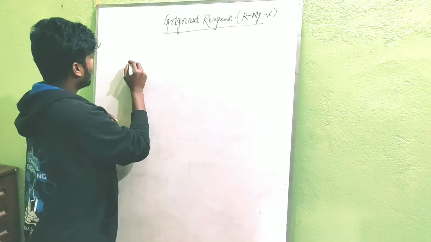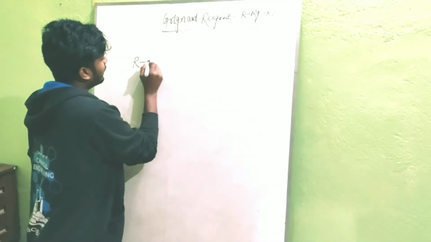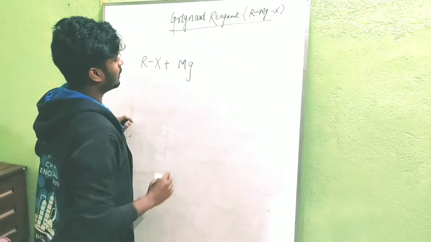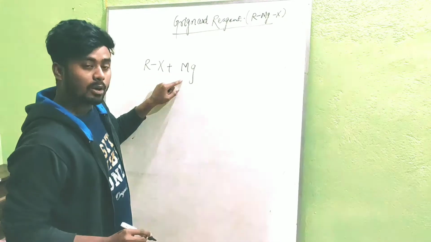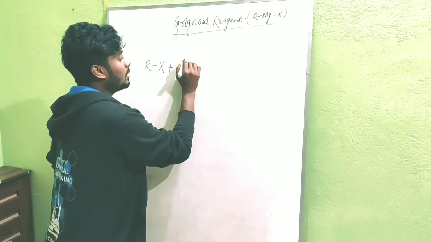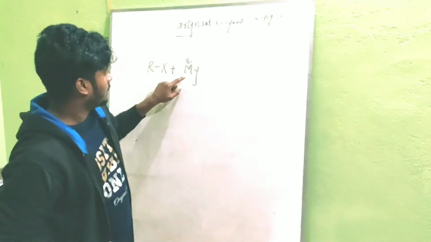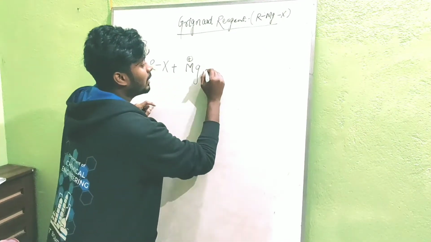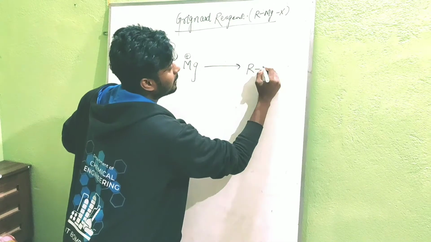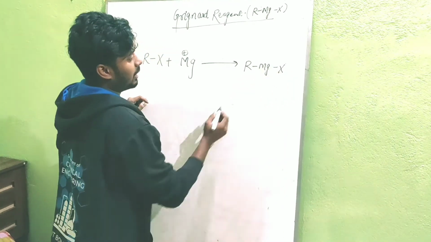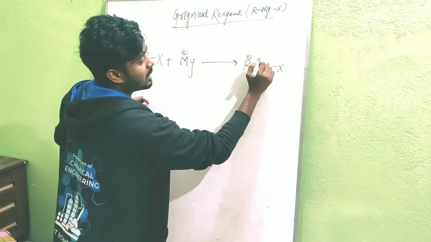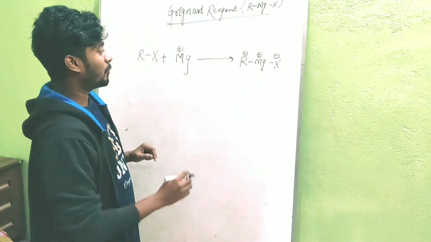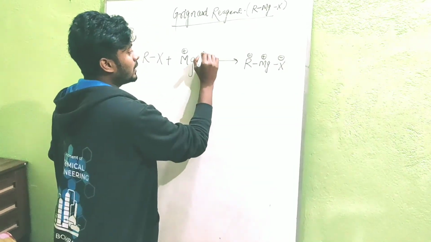Grignard reagent. So, we will take any alkyl halide in the presence of magnesium metal. As we know, magnesium metal is an electropositive element, so it will carry a plus charge. So this magnesium atom will satisfy its valency such that it will form RMgX, and this carbon will carry a negative charge, and the magnesium will carry a positive charge, and this halogen will carry a negative charge. And what will I use as the medium? I will use dry ether as the medium.